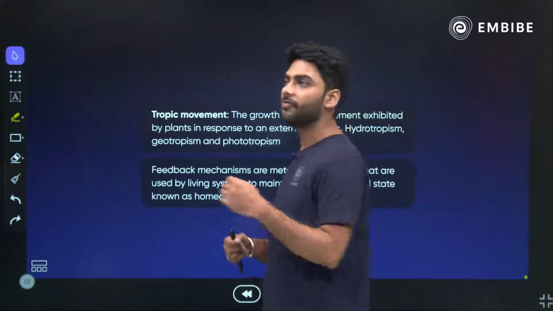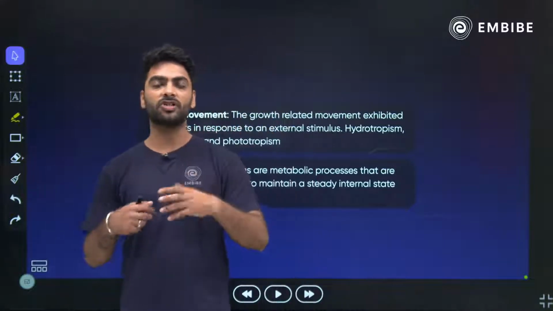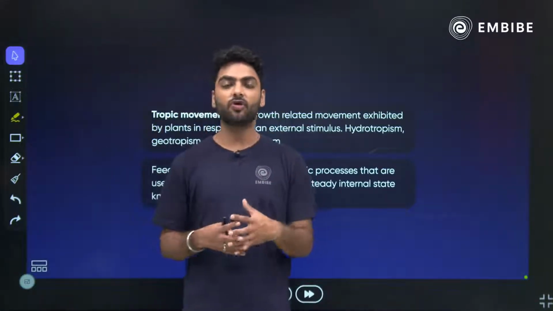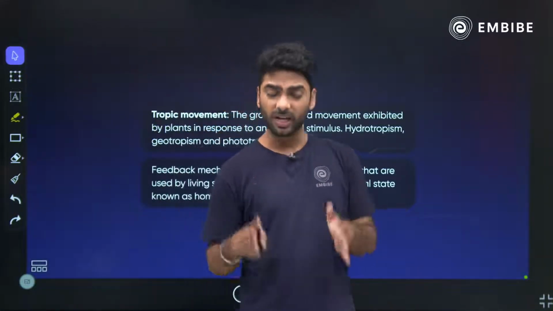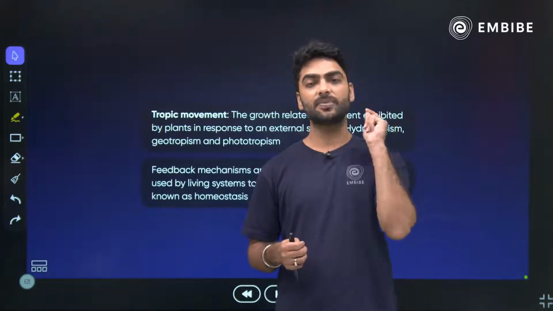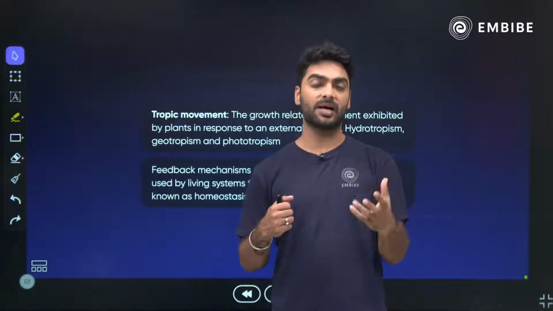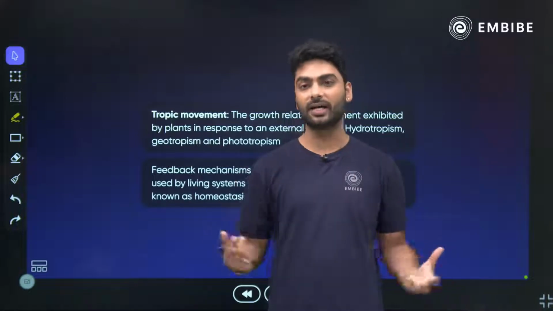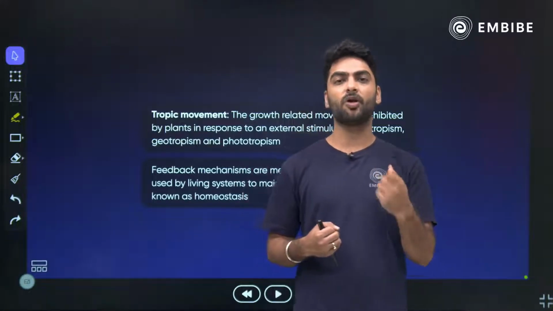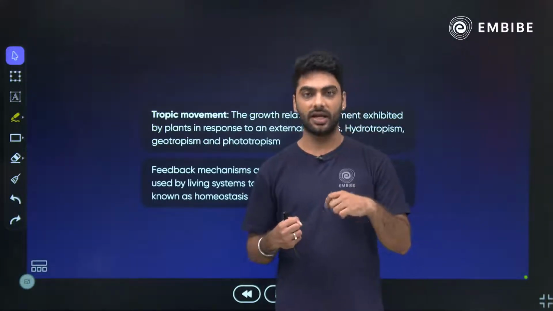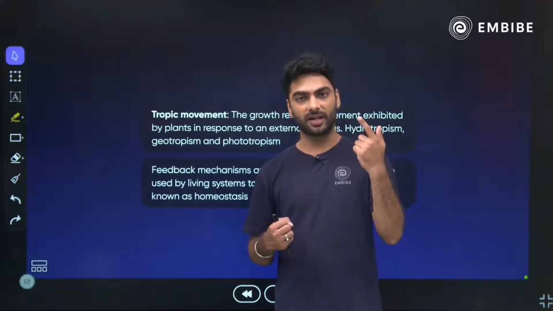Super important. Feedback mechanism is the one on which your entire body is working. We know from the chapter Control and Coordination that the pituitary gland is the master endocrine gland, controlling all the other endocrine glands. For example, your body is running low on thyroxine. This is understood by the pituitary gland.